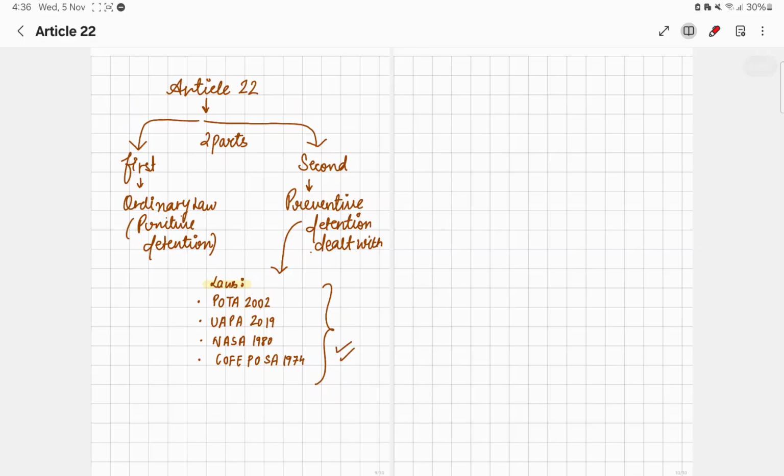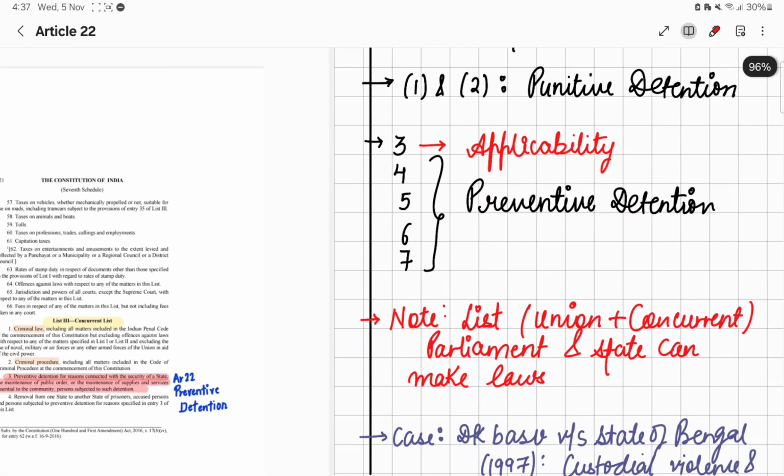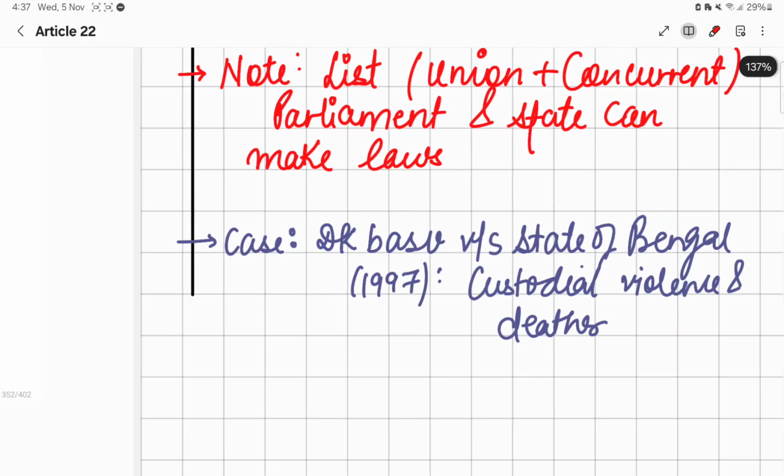I hope you all get a better understanding of Article 22. Now, here is the summary of this Article 22, in which I mentioned that first 1 and 2 are only representative of punitive detention. The third one states the applicability, and the remaining talks about preventive detention. Note, in the union list and concurrent list it has been mentioned that Parliament and state can both make laws on preventive detention. And one more case is specific to this, that is D.K. Basu versus State of Bengal.